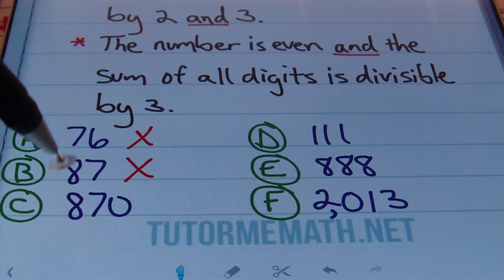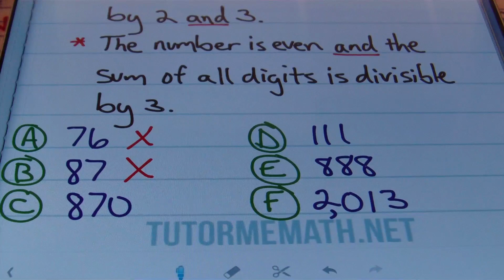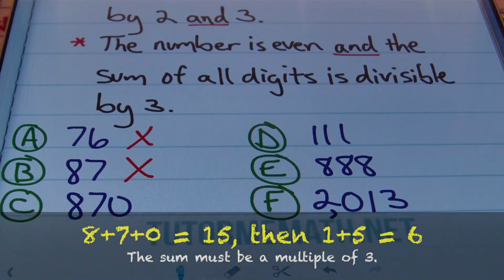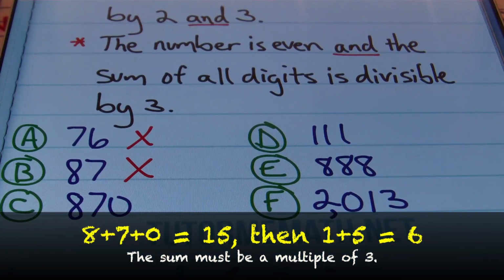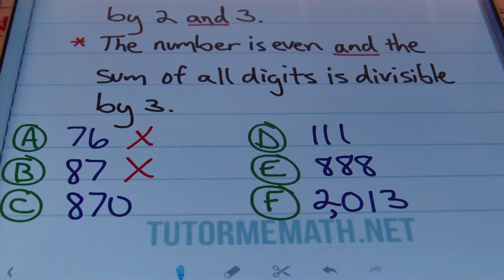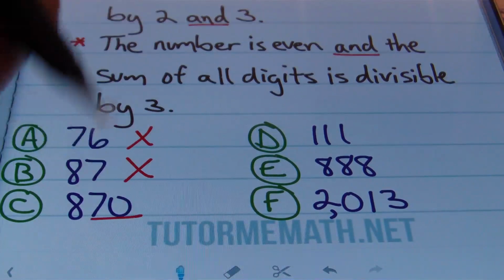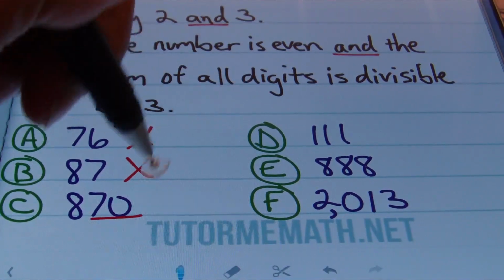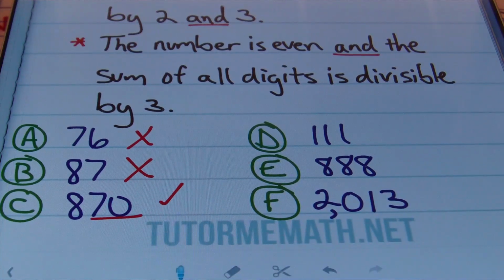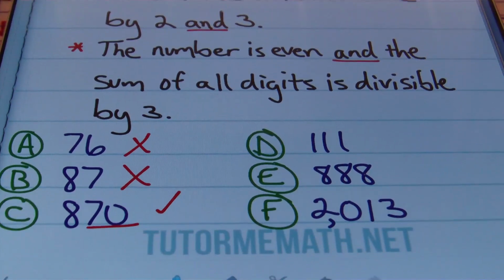If I add the digits 8, 7, and 0, I'll get 15. And 15 is a multiple of 3. We know that. If we were to recycle that 15, if I were to add the 1 plus the 5, I would get 6, which is once again a multiple of 3. You see how that works now? And the last digit, oh, it's even. It's an even number. So yes, 870 can be divided evenly by 6.